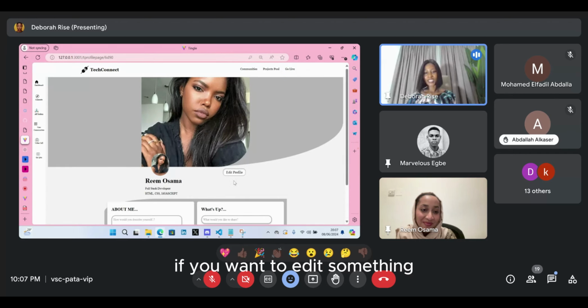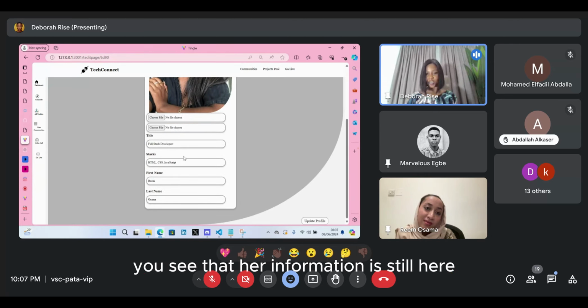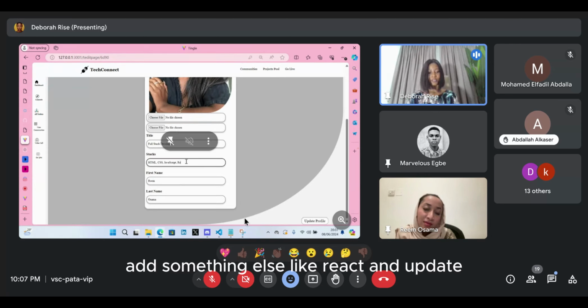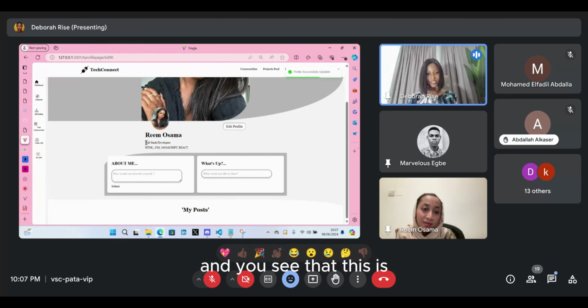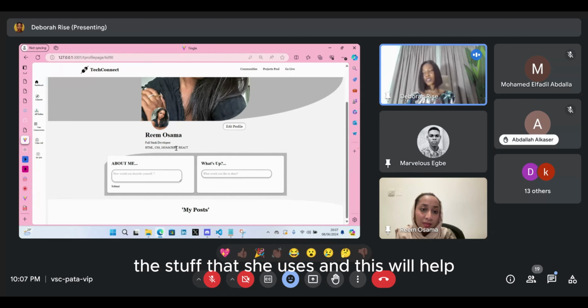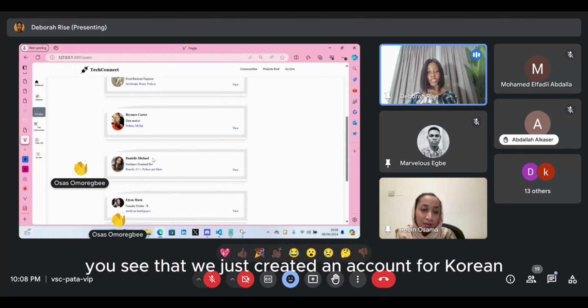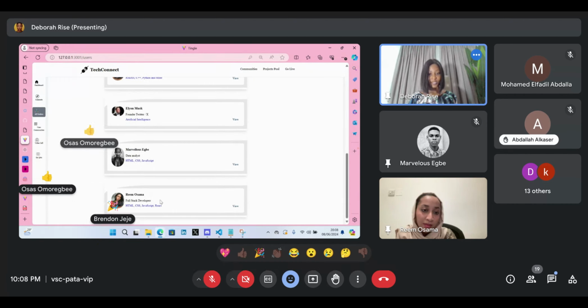And if you want to edit something, you want to change her pictures, if you click on edit profile, you see that her information is still here. You can choose to add something else like React and update, and you see that this is her specialization, and this is her stack, the stack that she uses. And this will help when I get to show how you view all techies. You see that we just created an account for Rim, and then it reflects immediately.